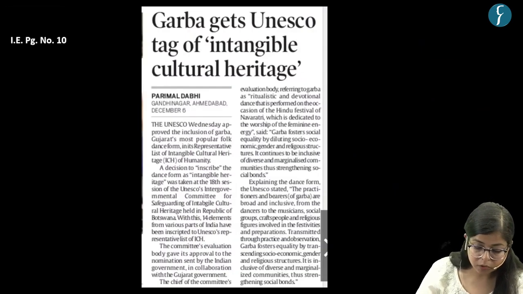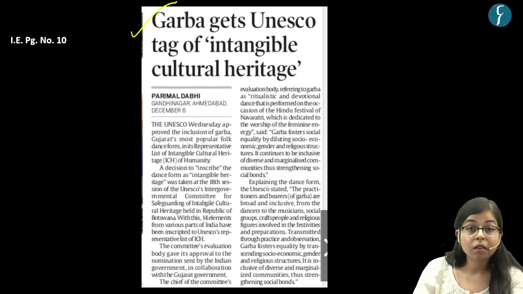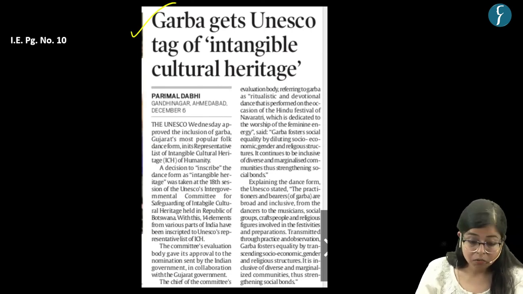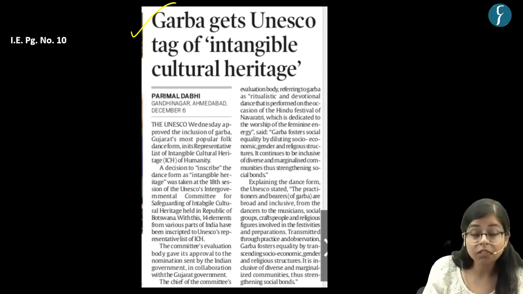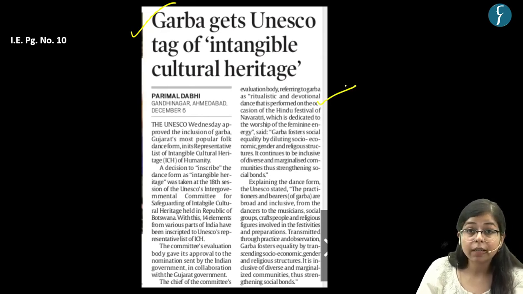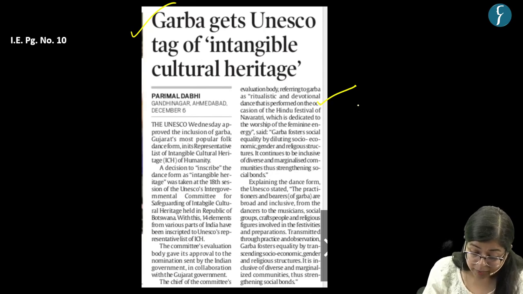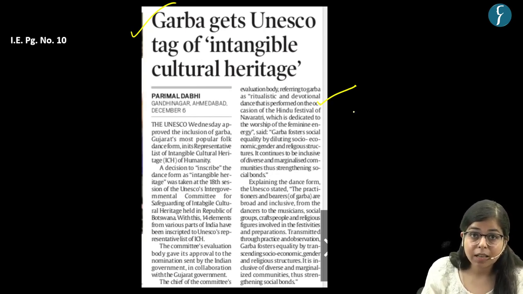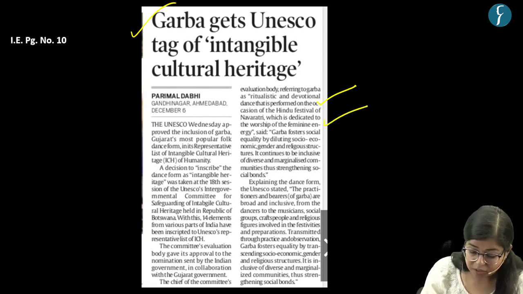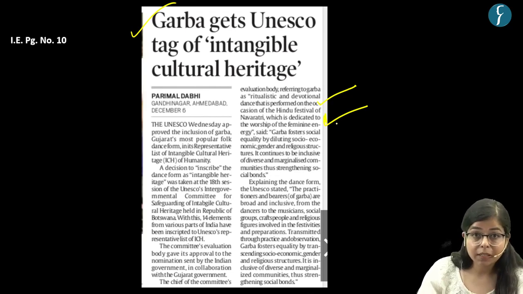Now let's move on to our next MCQ for the day. This MCQ is inspired by this news article which says that Garba dance gets UNESCO tag of intangible cultural heritage. Now Garba is a devotional dance which is generally performed in the state of Gujarat, and this dance is performed on the occasion of Navratri, which is the celebration of the female goddess Durga, a festival related to worshipping a female deity.